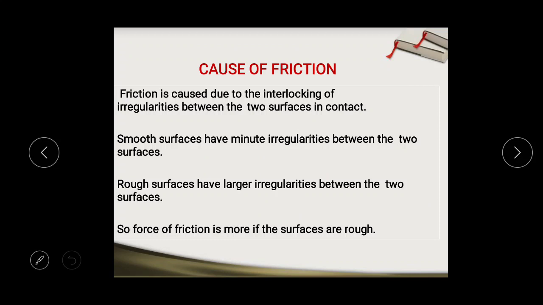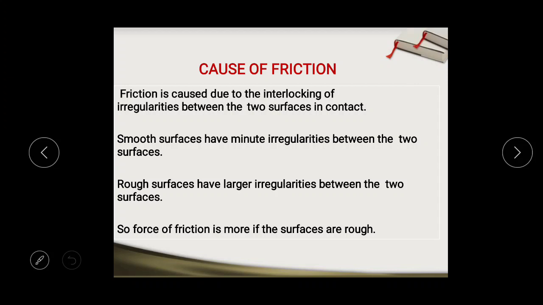Now, next we have discussed the cause of friction. Memorize again. First point, force of friction. Second, the factors on which the force of friction depends. And third point, just I am going to revise, the cause of friction. Friction is caused due to the interlocking between the two surfaces in contact.